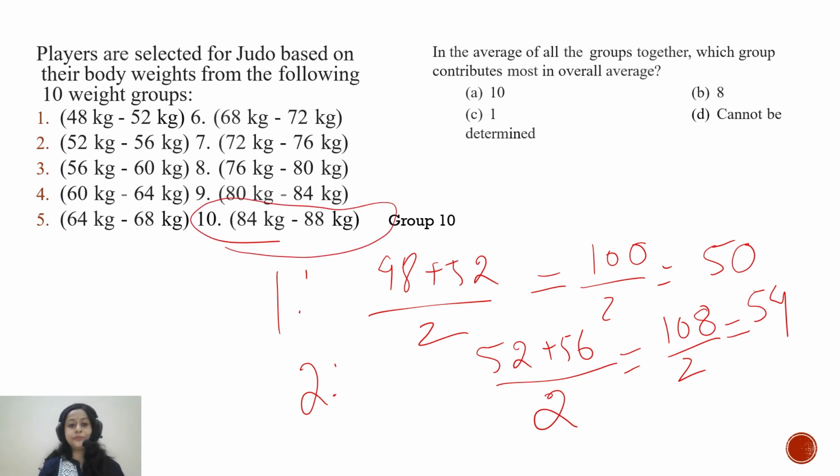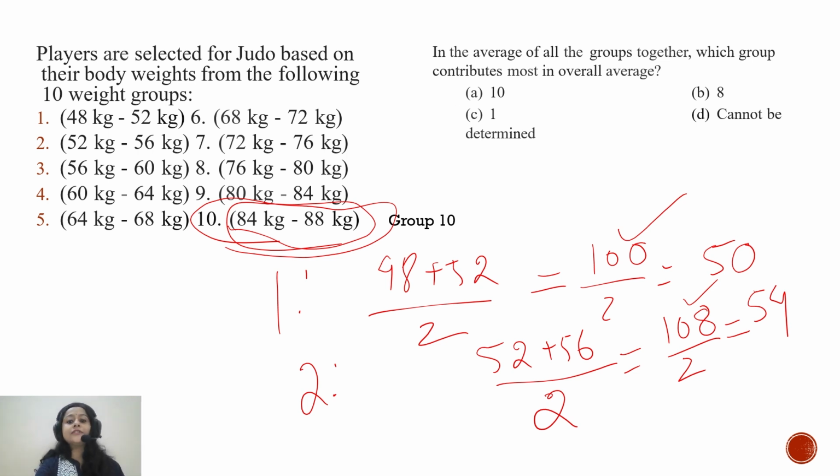So in this way you can see that the midpoint will keep increasing and it will be highest for the 10th group. Okay, so when you take the average of all these groups, considering the midpoint of each group, the 10th group, which is highest in weight range, will contribute the maximum part in the average.